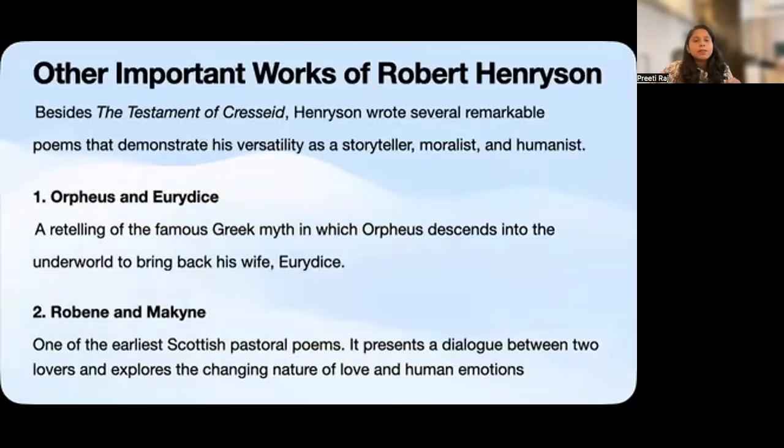Here also, Henryson presents a dialogue between Robene and Makyne and explores the changing nature of love. What makes the poem interesting is the reversal of emotions. The affection is not always returned at the right moment. So the poem becomes a charming but also ironic exploration of love, rejection, and missed opportunity.